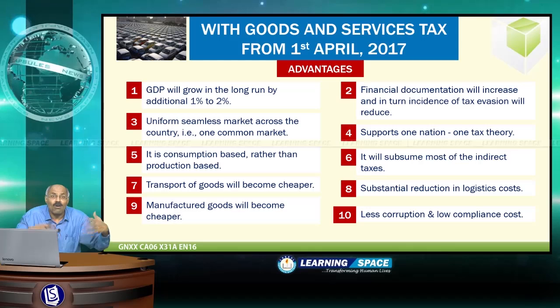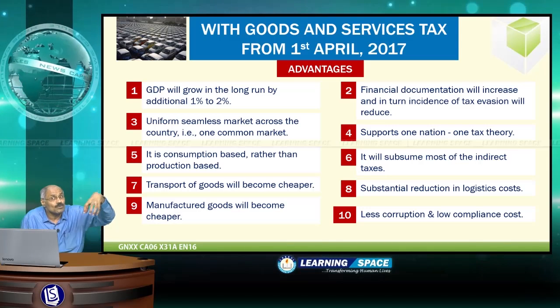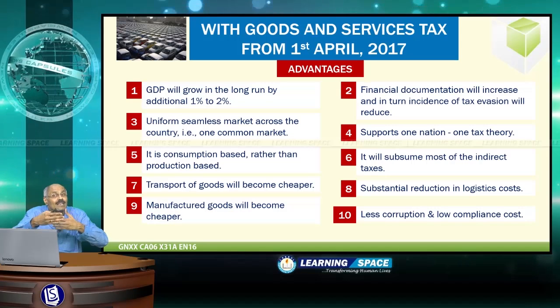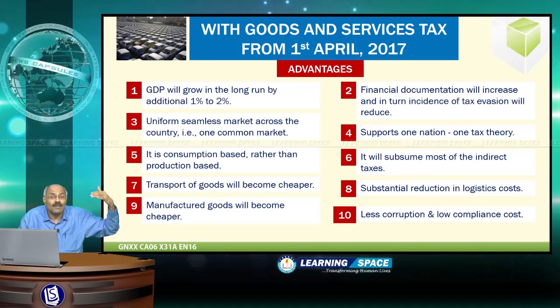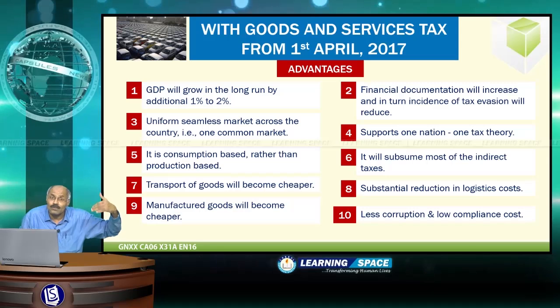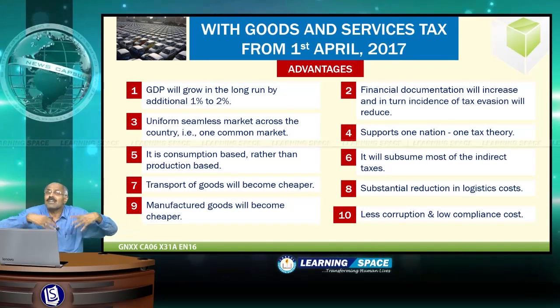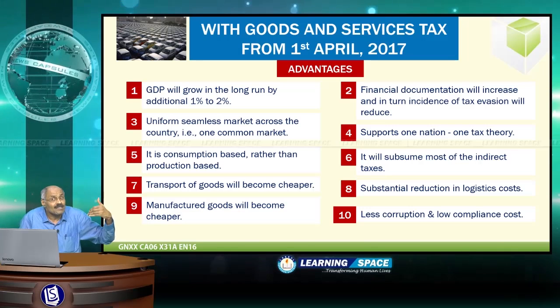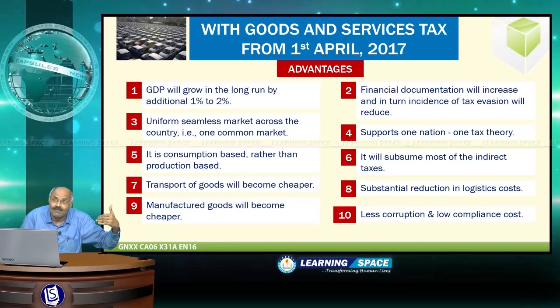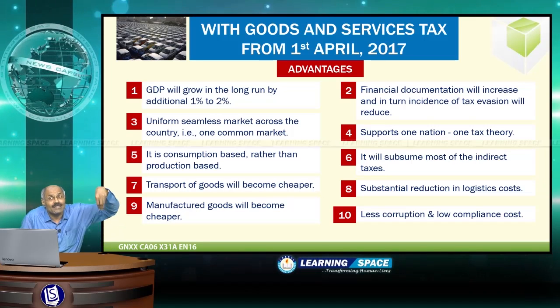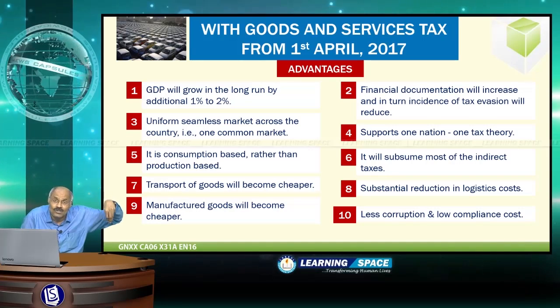GDP will grow in the long run by an additional 1% to 2%. It may not happen in the short term of 2 to 3 years, but in the long run, GDP will definitely grow by 1 to 2% because of the elimination of multiplicity of taxes and multiple entry points. Second, financial documentation will increase, and in turn, the incidence of tax evasion will reduce.